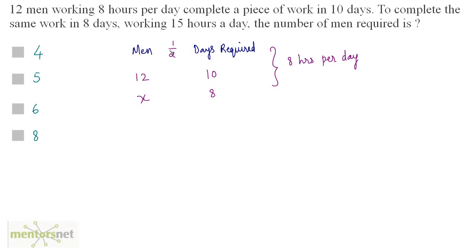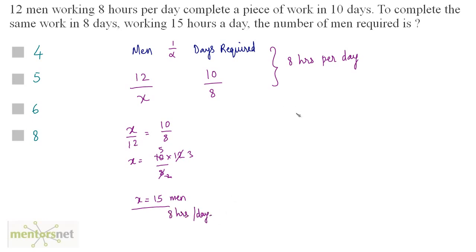So this is inversely proportional. So I can invert one of the ratios and then equate. So x by 12 is equal to 10 by 8. Therefore, x equals 10 times 12 by 8. So 4 2s are 8, 4 3s are 12, and 2 5s are 10. Therefore, x is equal to 15. So 15 men are required who work 8 hours per day.